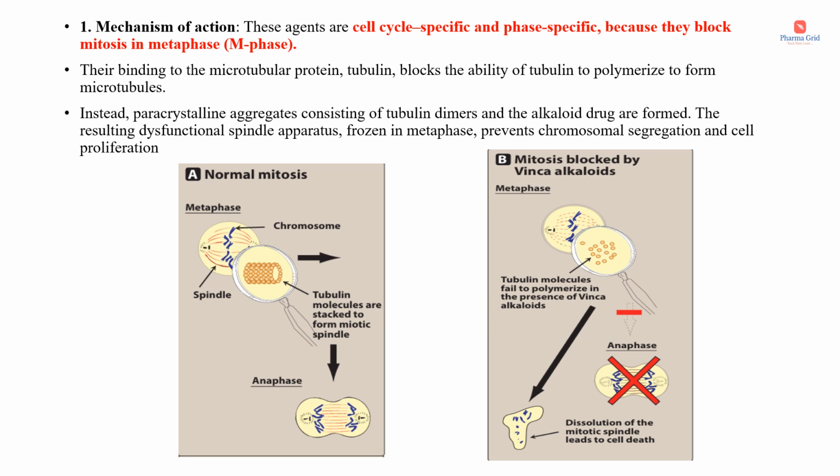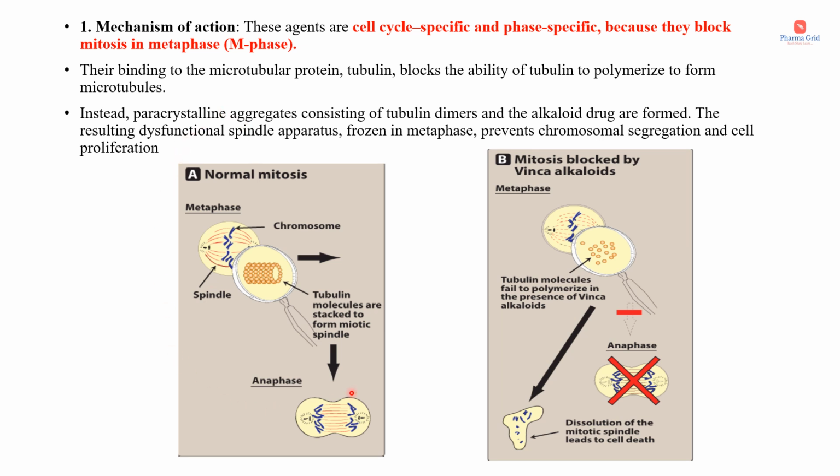Their binding to the microtubular protein tubulin blocks the ability of tubulin to polymerize to form microtubules. Instead, paracrystalline aggregates consisting of tubulin dimers and the alkaloid drug are formed. The resulting dysfunctional spindle apparatus, frozen in metaphase, prevents chromosomal segregation and cell proliferation. If you see the diagram, it will be more clear.